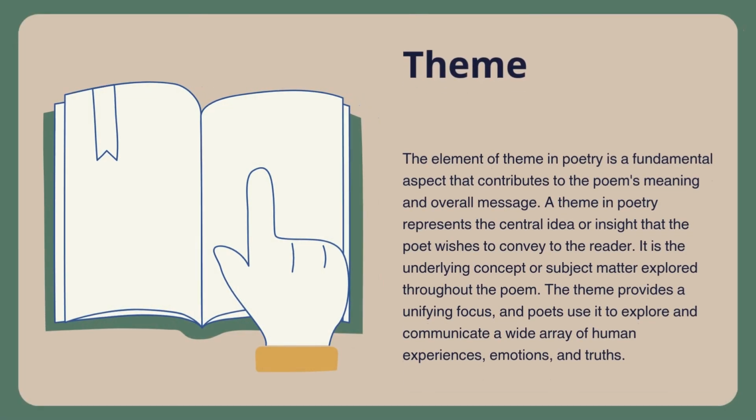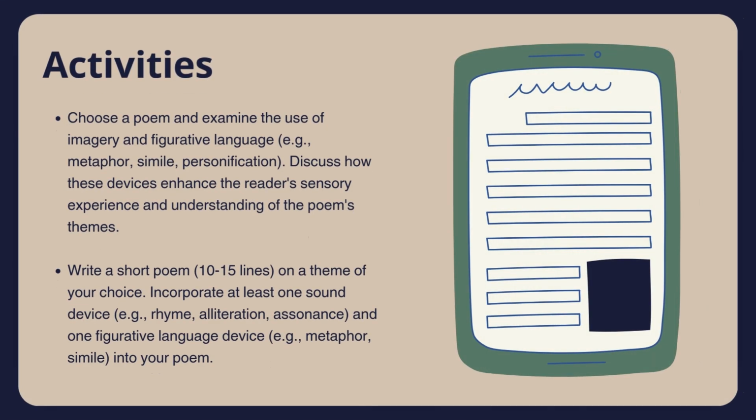Theme. The element of theme in poetry is a fundamental aspect that contributes to the poem's meaning and overall message. A theme in poetry represents the central idea or insight that the poet wishes to convey to the reader. It is the underlying concept or subject matter explored throughout the poem. The theme provides a unifying focus, and poets use it to explore and communicate a wide array of human experiences, emotions, and truths.